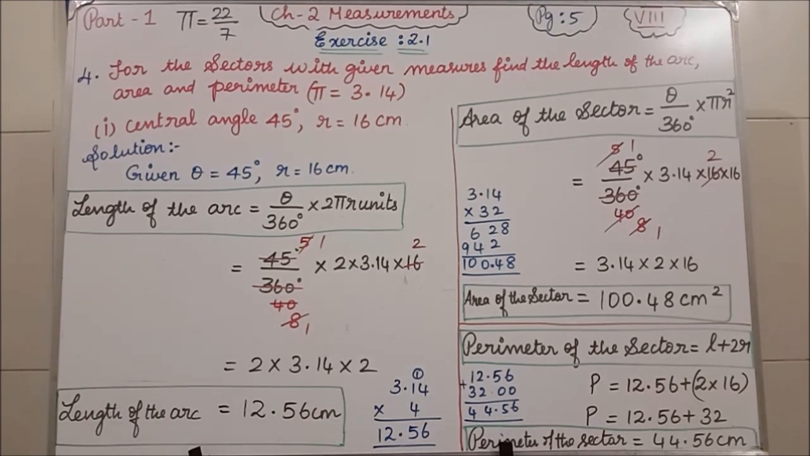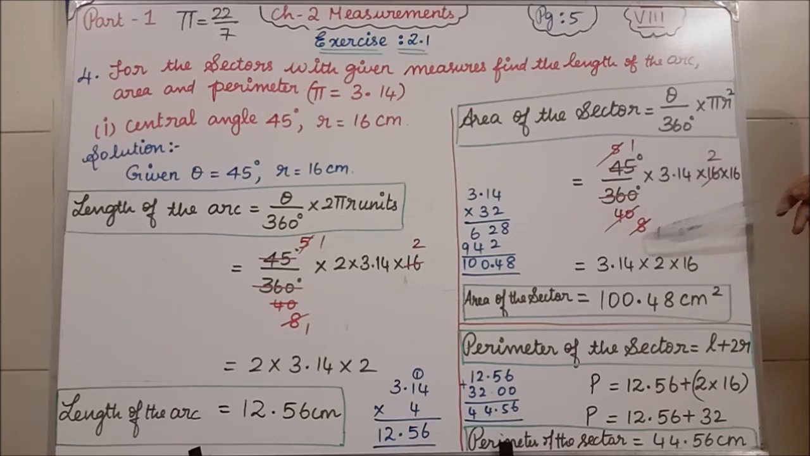Area of the sector is equal to theta divided by 360 degree into pi r square. This is the formula. So theta value here is 45 degree divided by 360 degree, into the pi value they have given, 3.14, into r square. R square means radius into radius. The radius value they have given in the question is 16. Since we have r square, 16 into 16. Clear? Again the same calculation for 45 and 360 degree.